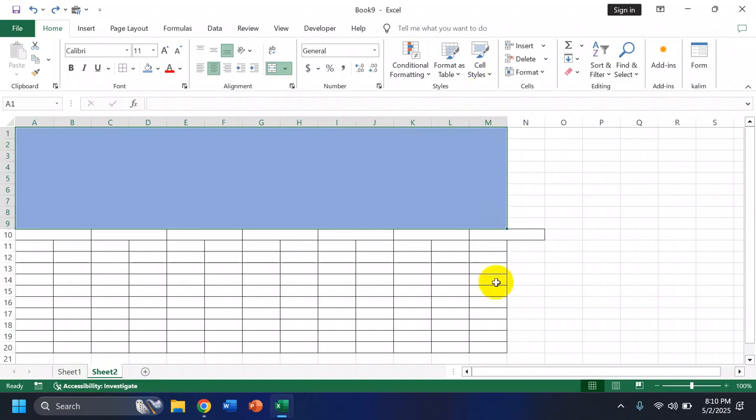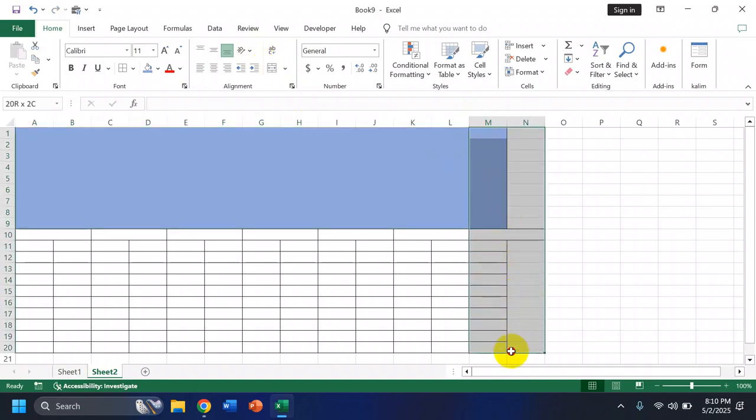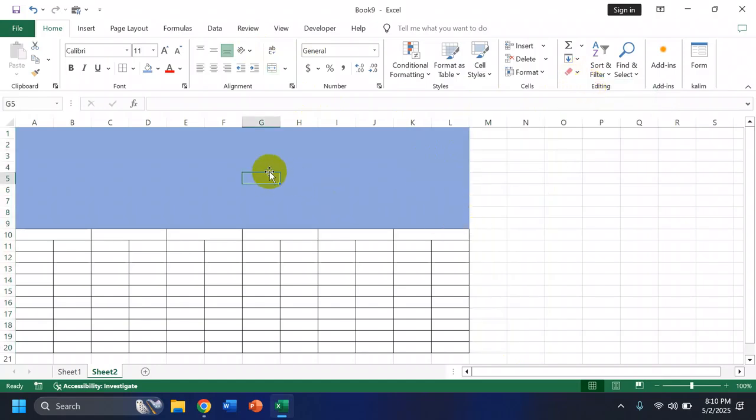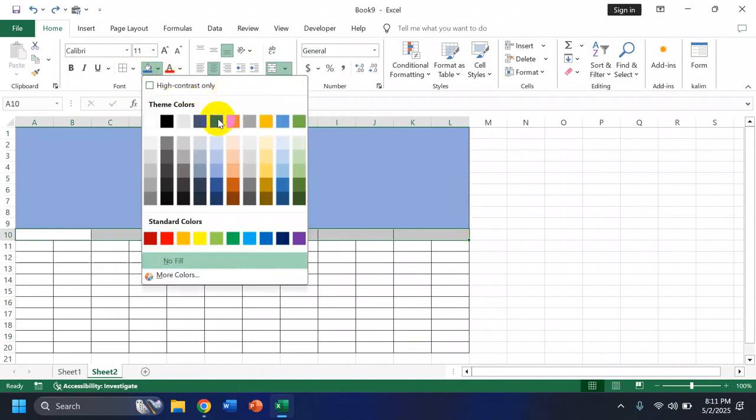Since we have this extra row right here, we're going to click on this box right here. We're going to unmerge it, and we're going to select this last row, go to clear, and press clear all. Now we can select this and merge them all back together, and we're going to add the borders again. Okay, next we're going to select this row that we merged together, and we're going to change its color to another shade of blue.